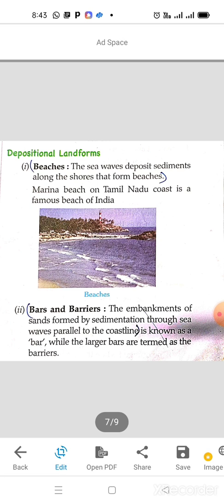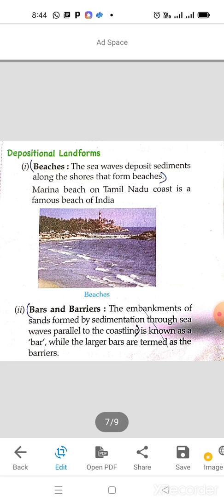Now let us read about the landforms we have read up until now. All those landforms were created because of erosional activity, the breakage activity. Right now we are going to know about depositional activities. So beaches, how beaches are formed.